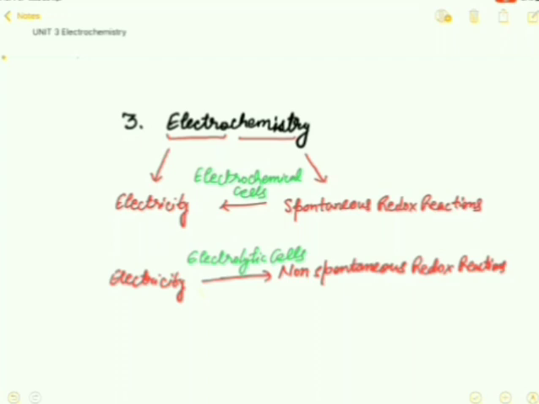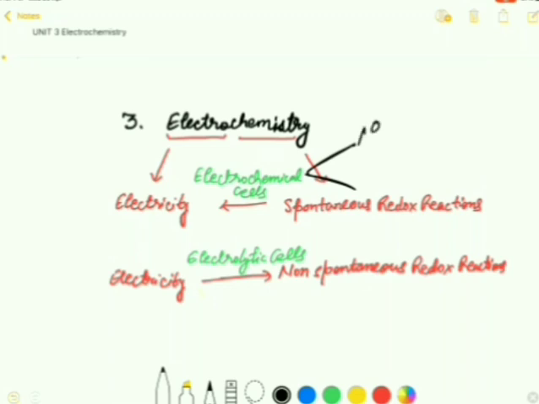So electrochemical cells are of different types that you will study in this unit in a very detailed way, and broadly I would like to give you some introduction that electrochemical cells are broadly of two types, that is primary electrochemical cells and secondary electrochemical cells.